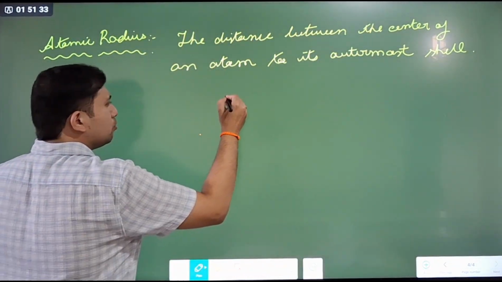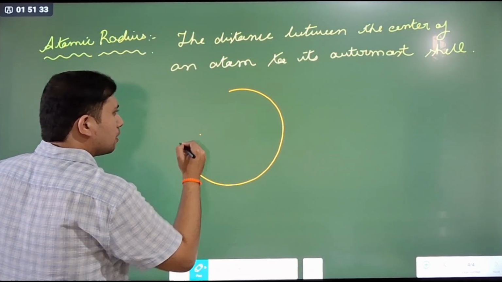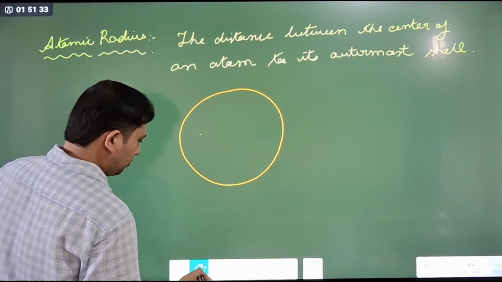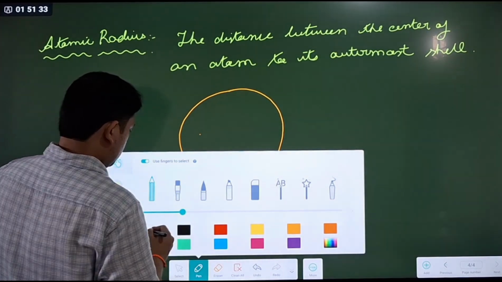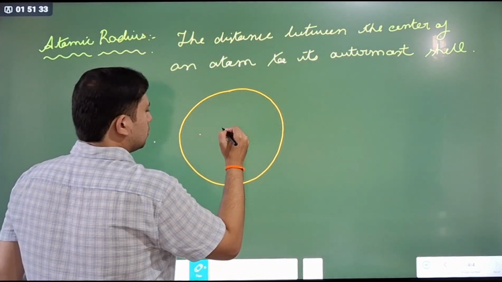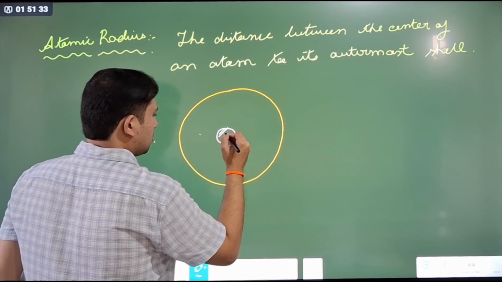Okay, an atom looks like this, a round structure. So this is the nucleus.